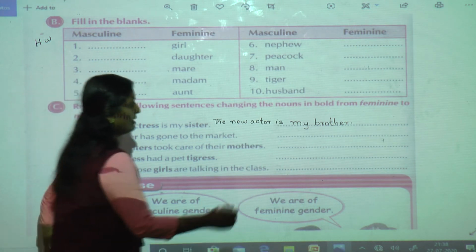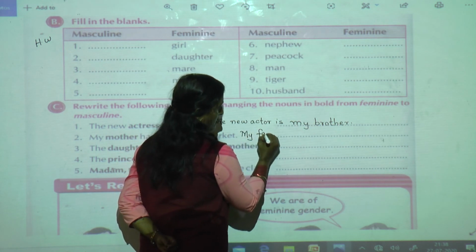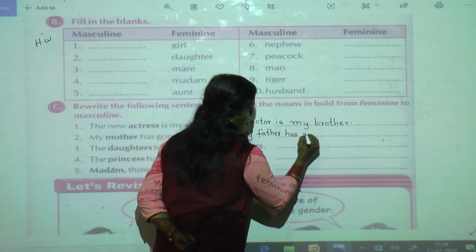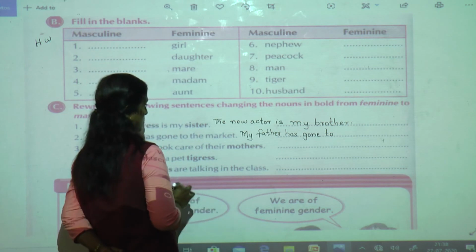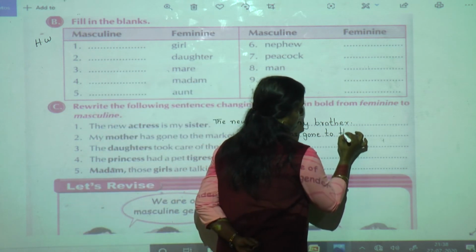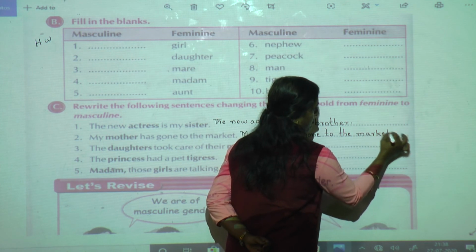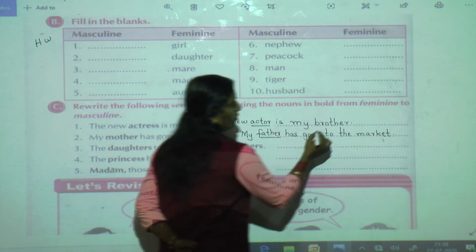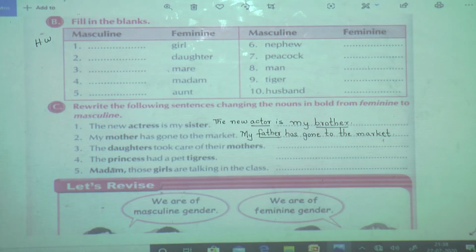So my father has gone to the market. Now here you can underline it so that you will come to know what we have changed. Whatever underlined part is there, use scale.